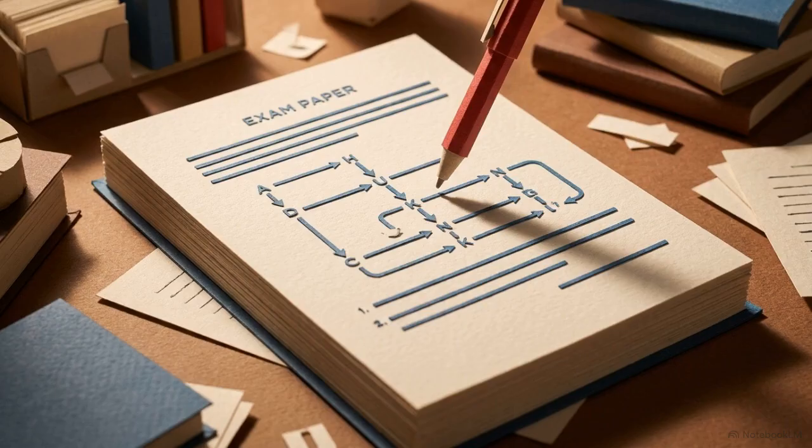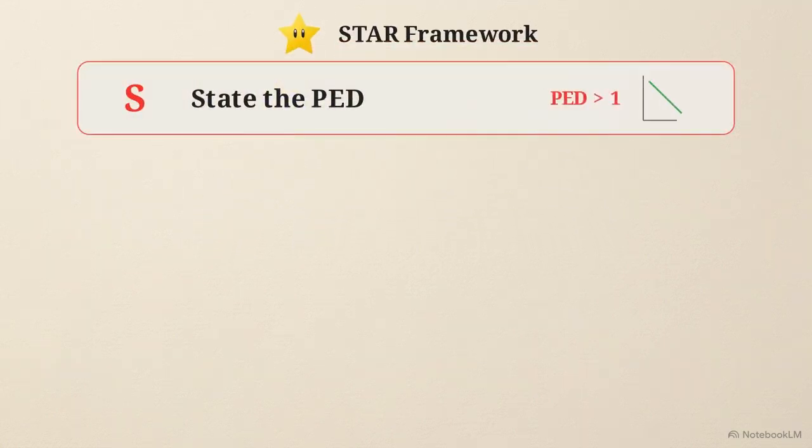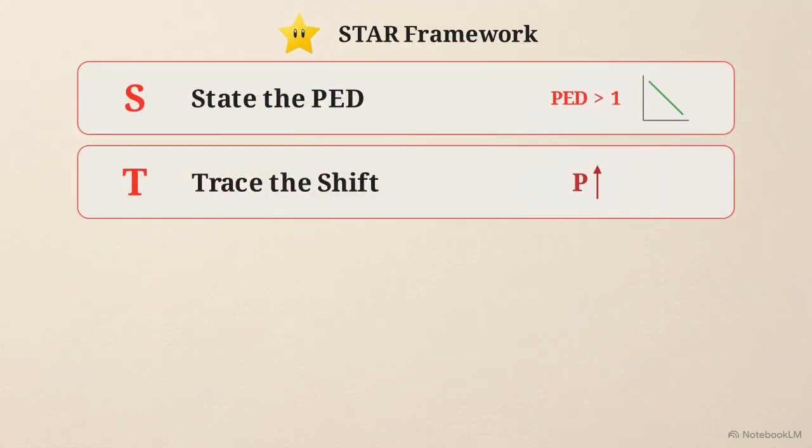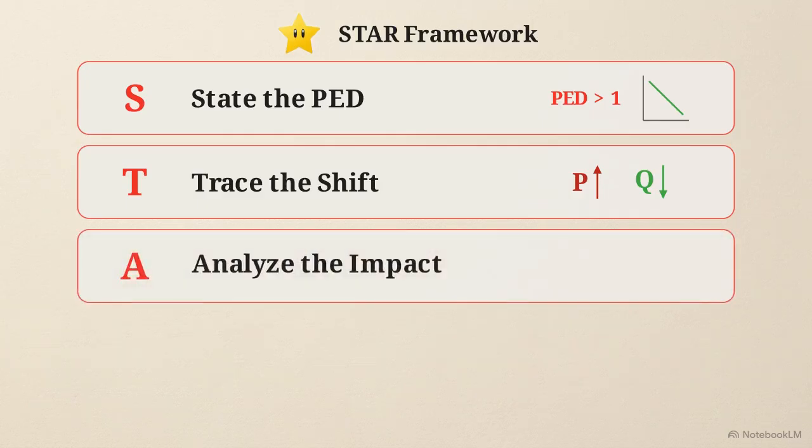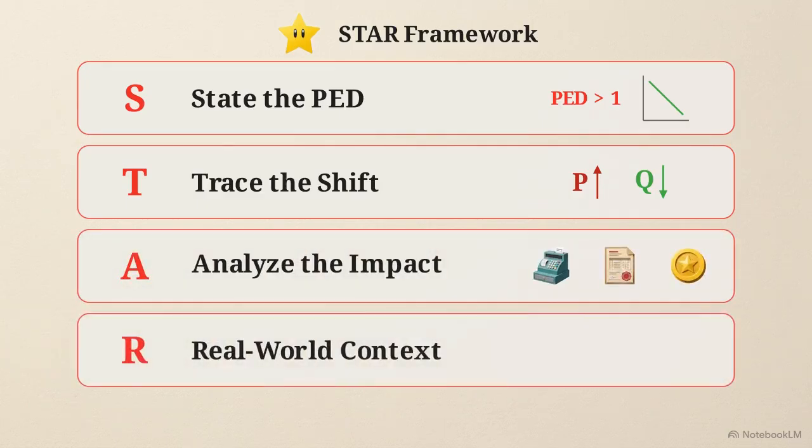Getting the answer right is a good start. But on an exam, you must articulate these chain reactions clearly. We do this using the STAR method. First, state the PED. Second, trace the shift in price and quantity. Third, analyze the specific impact on revenue, taxes, or wages. And fourth, provide real-world context to ground your answer.